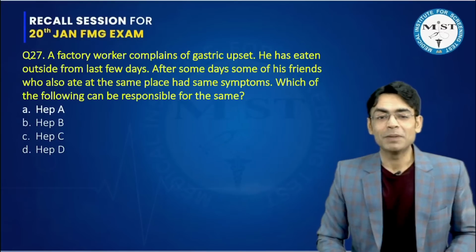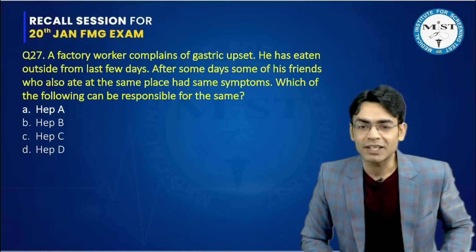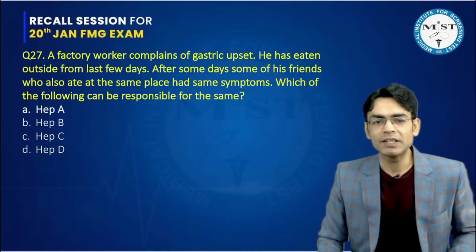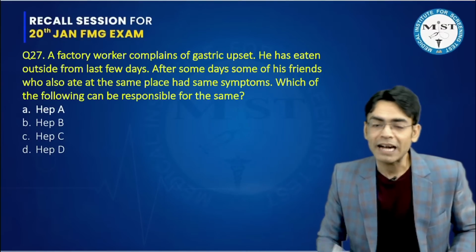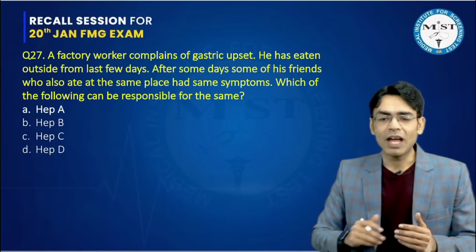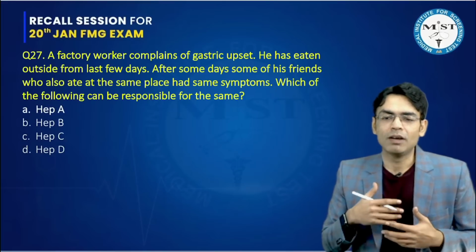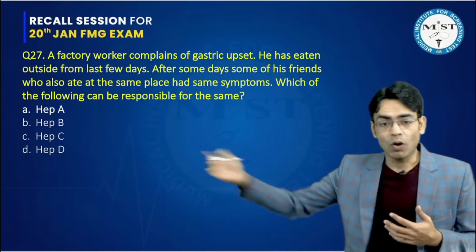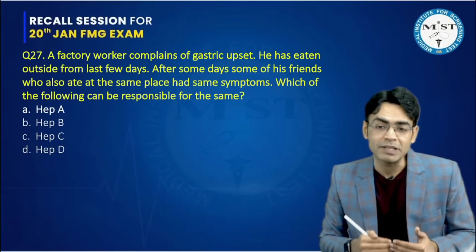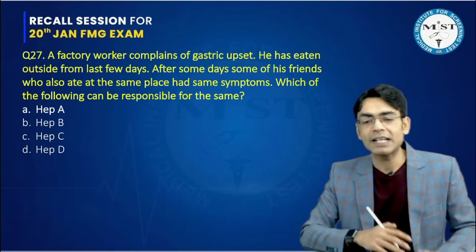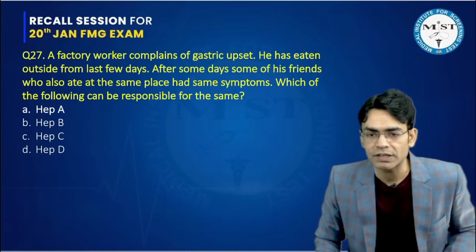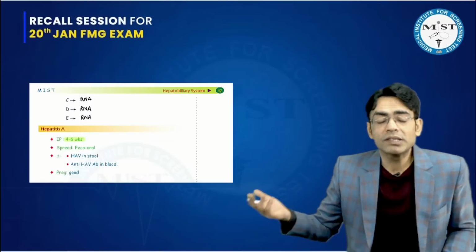Okay, let's go. A factory worker complains of gastric upset. He has eaten outside for the last few days. He was not at home. After some days, some of his friends who also went to the same place to eat had the same symptoms. Which of the following can be responsible for the same? So it is some viral infection, and obviously gastric upset is happening, so we think about hepatitis. If you look at the options, they are asking about hepatitis, and I've been told that they gave A, B, C, D. When one person had it and another person also had it due to food, that means we understand that there is some fecal-oral transmission occurring. Out of the 4 hepatitis given, which hepatitis is fecal-oral?